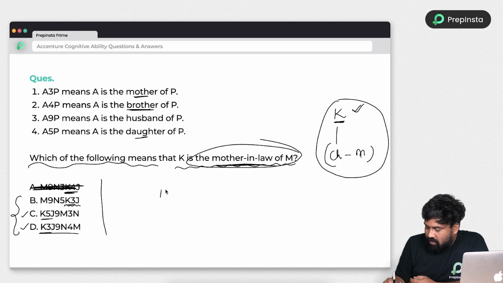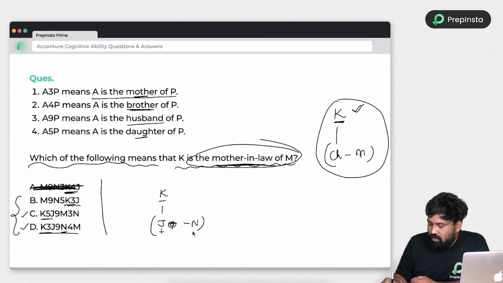K3J. K3J means K is mother of J. See, K is mother of J. And J9. 9 means husband. J is husband of N. See guys, if N becomes husband of J, then option D gets eliminated.